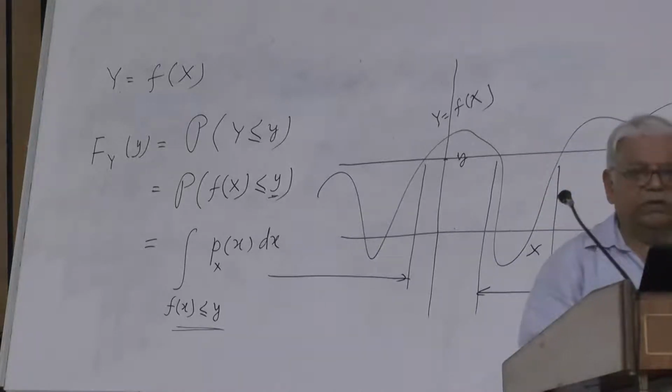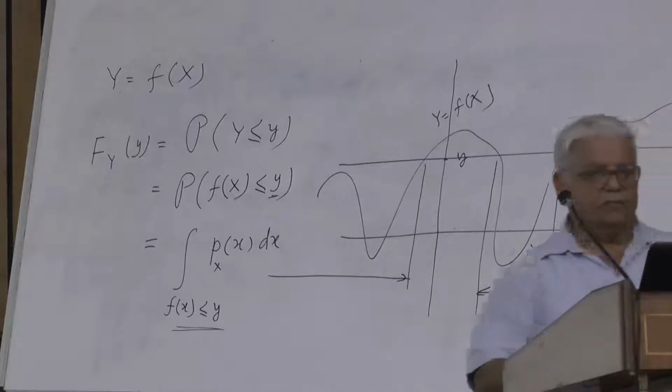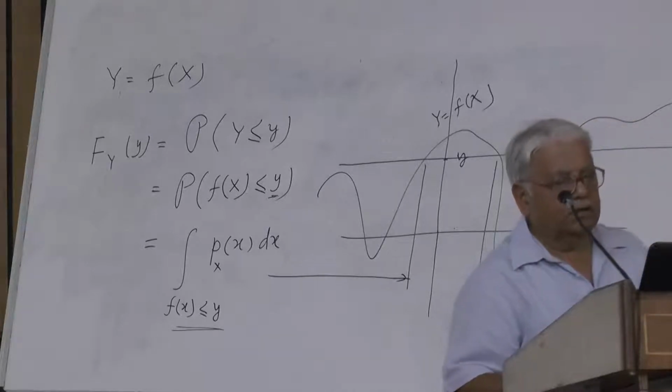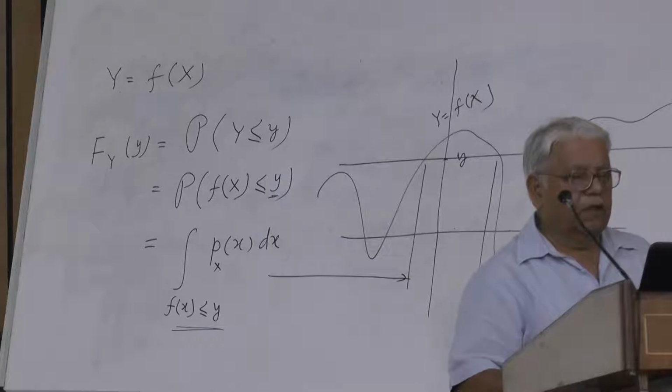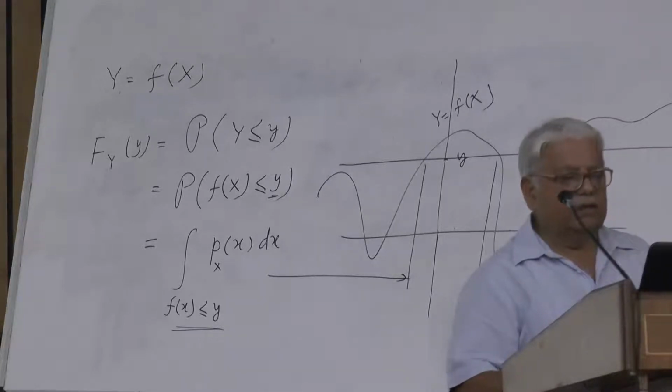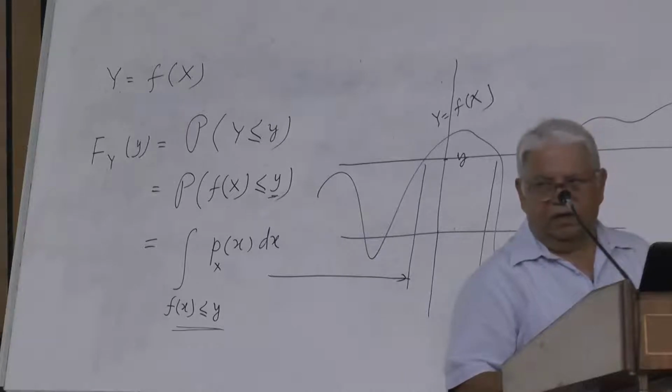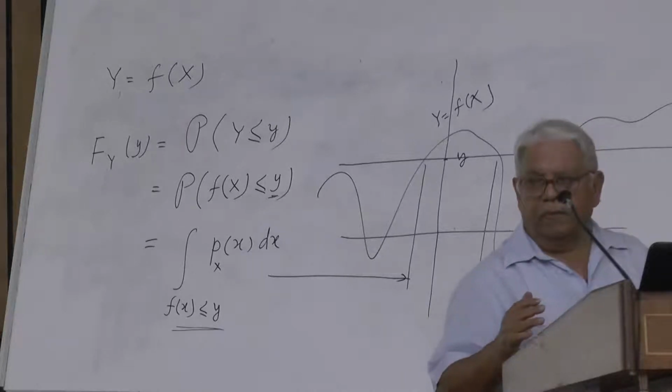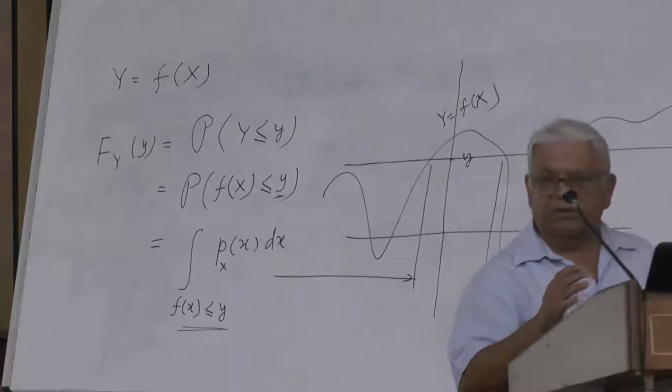Now let us talk about the random process. We have talked of the random variable as the outcome of a trial, where we are associating some function capital X to that outcome small omega.